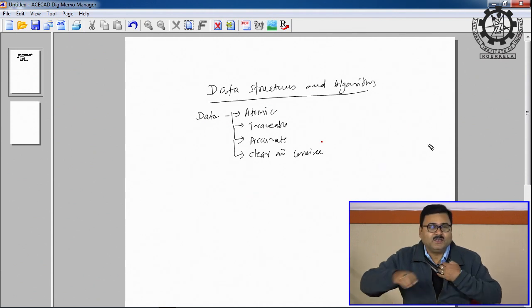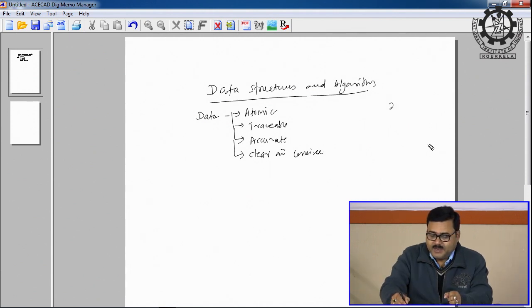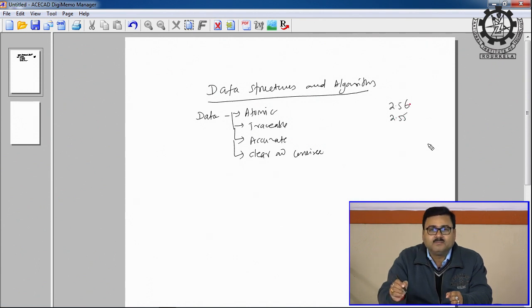So, what is truncation? Just see, if I write 2.56, if I write 2.55, assume that this data belongs to a particular task. For example, if I want to find out the length of a square, it can be 2.56 or it can be 2.55. Am I clear? So, this 2.56, I can round off and I can say it is 2.6.